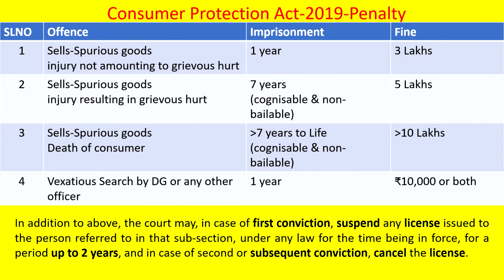And spurious goods causing the death of the consumer means above 7 years or up to life, cognizable and non-bailable, and a fine of more than 10 lakhs can be given. And in addition, on the first conviction the license can be suspended up to 2 years, and on subsequent conviction they can cancel the license also.